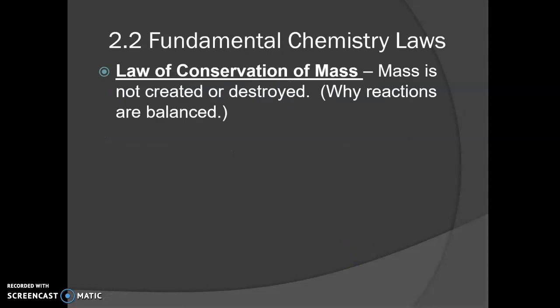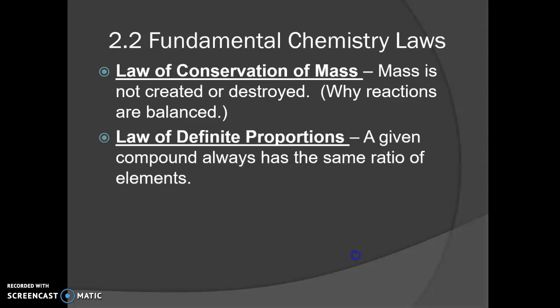There's a few laws that go along with this history. The first one is the law of conservation of mass that you've probably heard of before. It says you cannot create or destroy mass. And it basically just means we don't have the power to create something out of nothing, and we don't have the power to destroy something. So this is always the answer for why we have to balance reactions, is because of this law. If you start with 1 atom of aluminum, you can't end with 2 atoms. You can't just create an atom of aluminum out of thin air. And so that's why we have to go back and forth across the arrow to make sure that it's balanced.